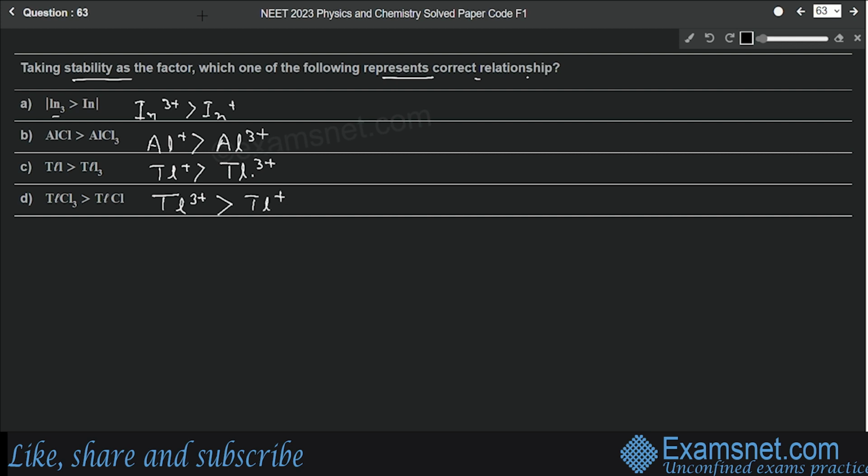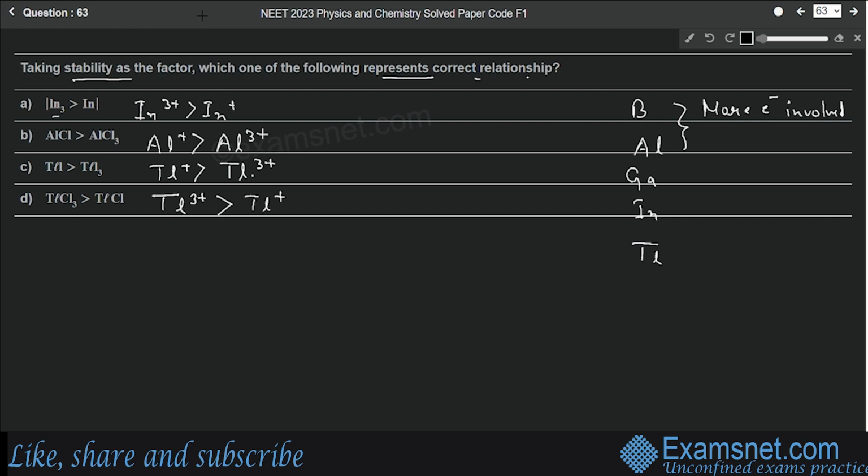Looking at these options, we can say that plus 1 and plus 3 oxidation states are compared for different elements of group 13, because all these elements are group 13 elements. So what are the group 13 elements? Boron, aluminium, gallium, indium, and thallium. These elements are mentioned in the options. Now we know that for lighter elements more electrons are involved in bond formation. In lighter elements such as boron and aluminium, more electrons are involved.